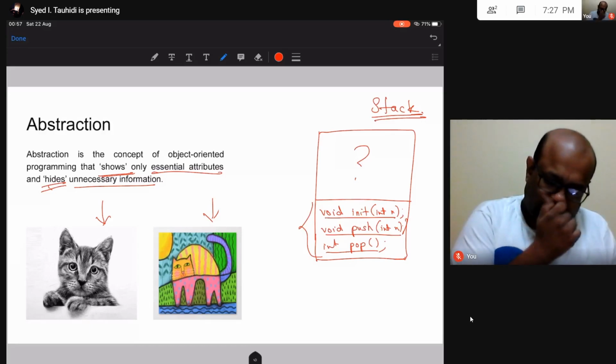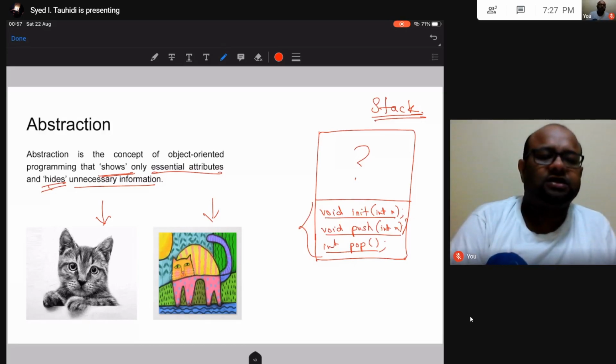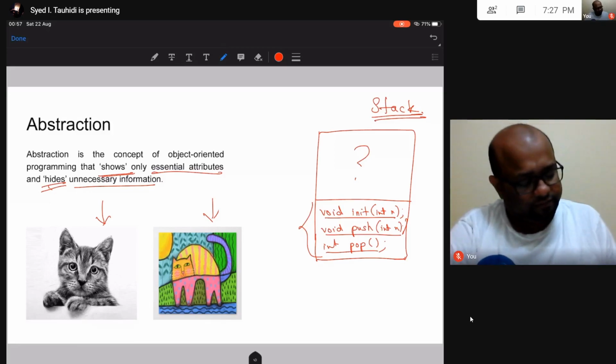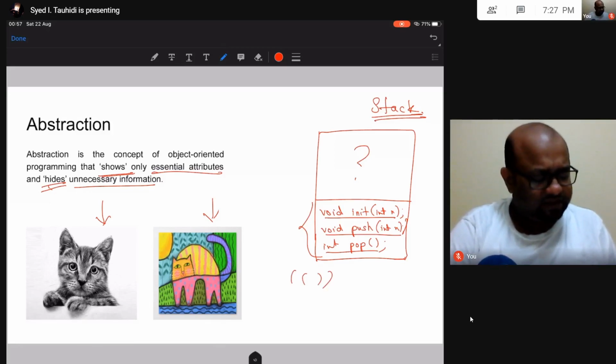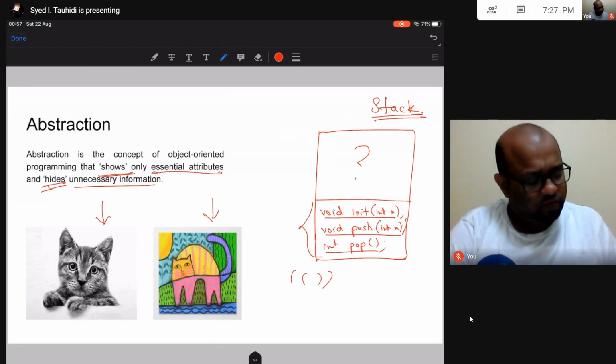For example, I can use a stack in order to find whether the parentheses in my program are balanced. Okay, so this is an example of a balanced parenthesis.